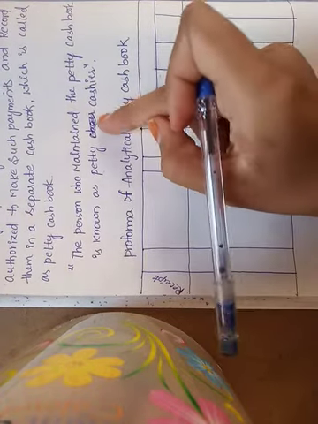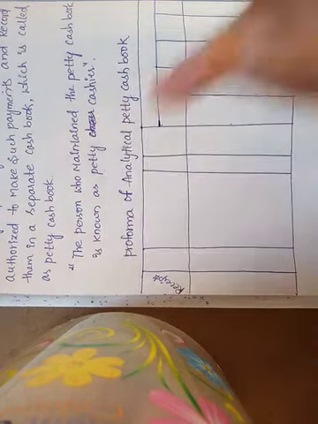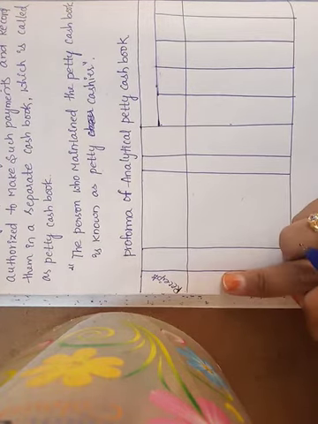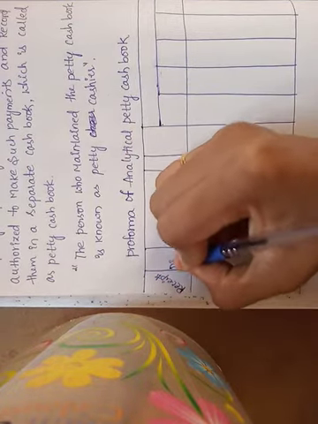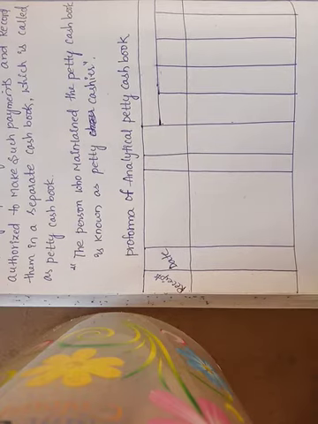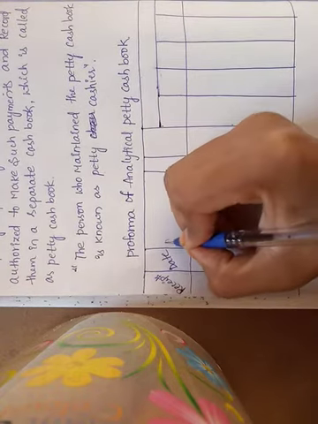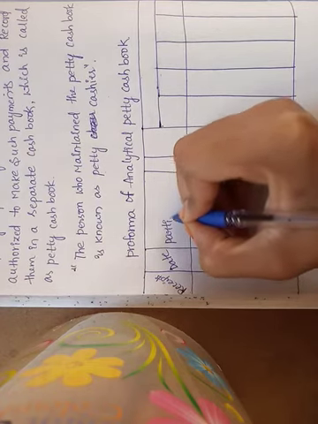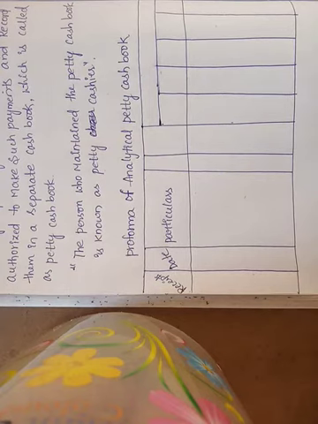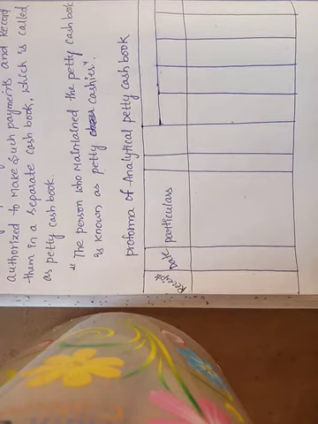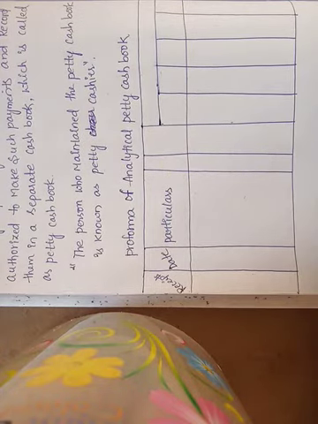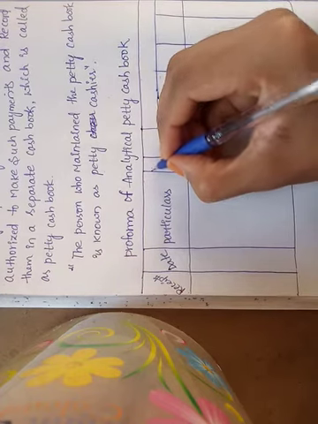After that is the date column, where we write the date, and next is particulars, and next is the voucher number.